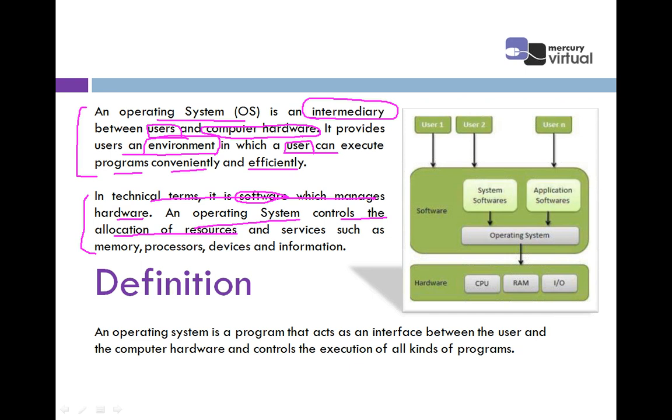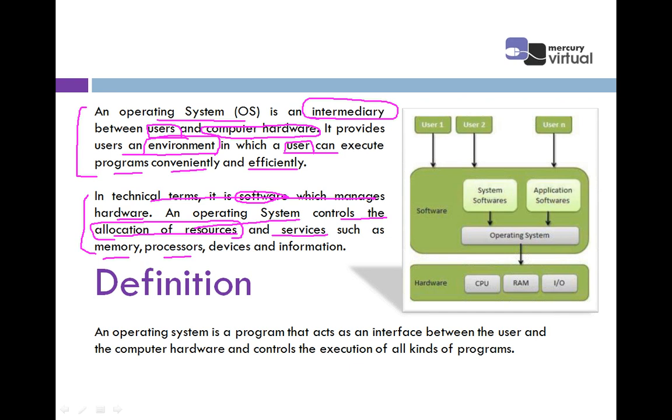So allocation is done in such a manner that different processes can execute in a proper, priority manner, meaning the process which comes first gets allocated the resources and is executed. Another process comes, gets allocated the resources and is executed, and so on. So this line says operating system controls the allocation of resources and services such as memory, processor.